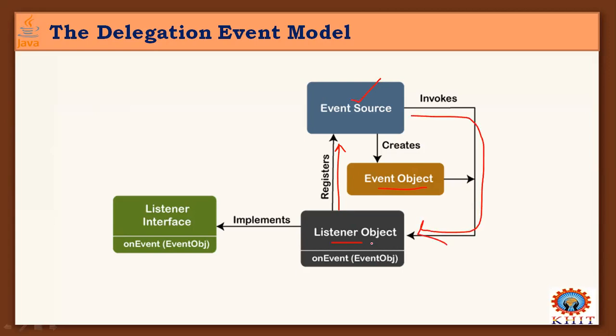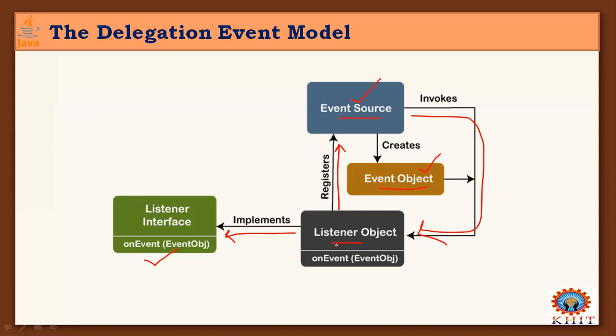Once it receives the events generated by the source, it implements the listener interfaces to handle that event appropriately, based on the methods defined in the interface of that listener. So it is a very simple process. The events are generated by the event source by creating event objects, and those event objects are received by the listener objects. Why? Because the listeners are registered with this source, the event generator, to receive the generated events, right?